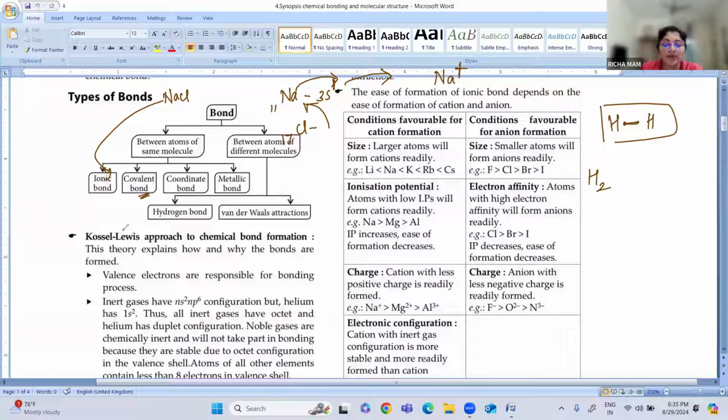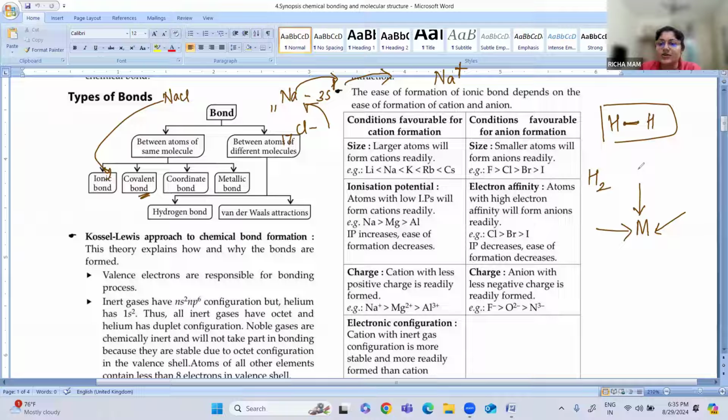Next is a coordinate bond. What do you mean by coordinate bond? Coordinate bond is present where suppose a central metal atom is there, and the ligands are there. Okay, so this type of bond is present in the coordination compounds. So it is like an arrow towards it.